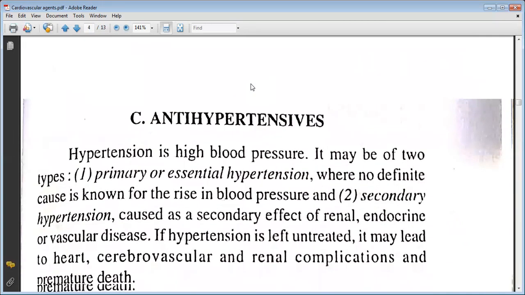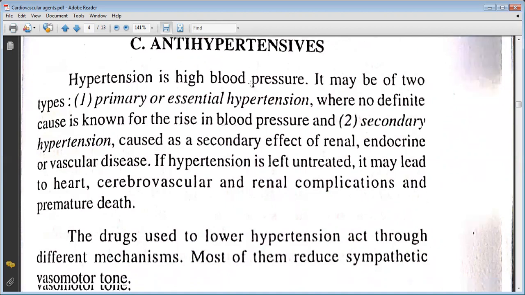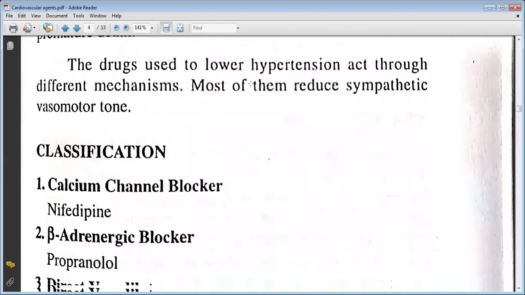The third class of drug is antihypertensive. Hypertension is high blood pressure. It may be of two types: primary or essential hypertension, where no definite cause is known for the rise in blood pressure, and secondary hypertension, caused as a secondary effect of renal, endocrine, or vascular disease. If hypertension is left untreated, it may lead to heart, cerebrovascular, and renal complications and premature death. The drugs used to lower hypertension act through different mechanisms. Most of them reduce sympathetic vasomotor tone.